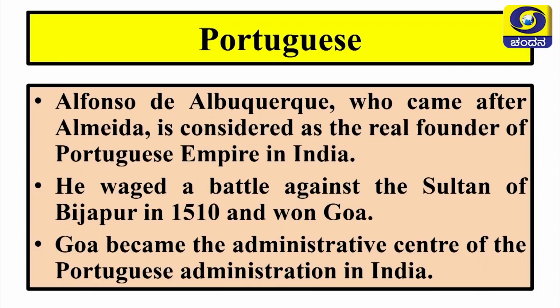During that time, the Sultan of Bijapur was very powerful, but Alfonso de Albuquerque defeated him in the year 1510 and captured Goa. Who captured Goa? Alfonso de Albuquerque, from the Sultan of Bijapur. When he captured Goa, he made Goa the capital of the Portuguese.